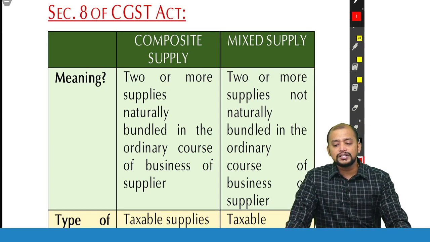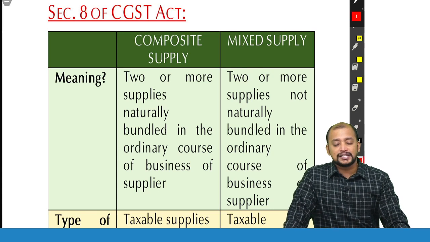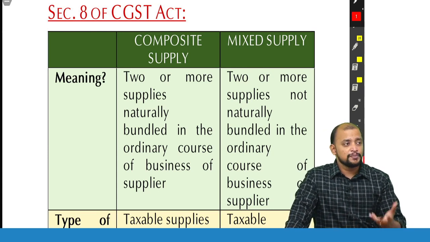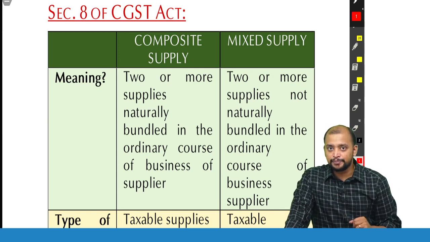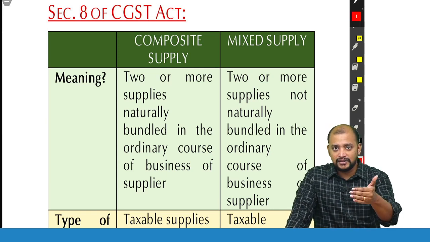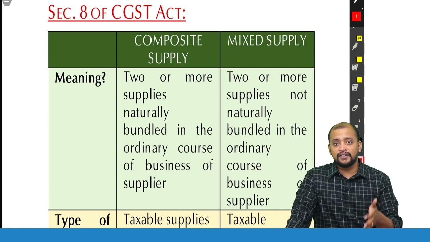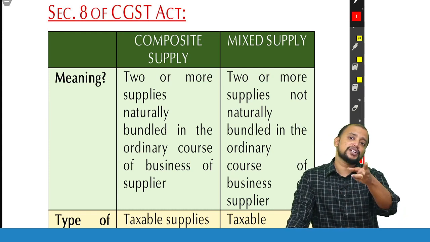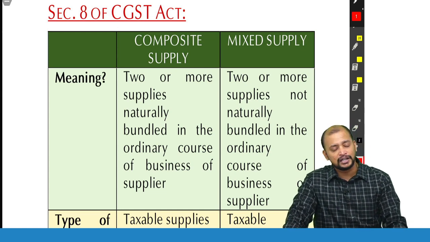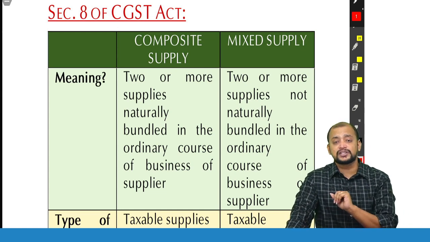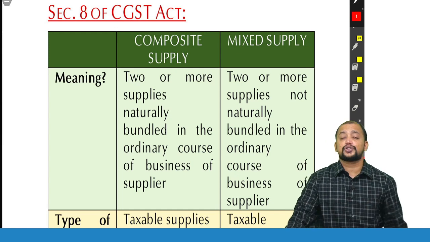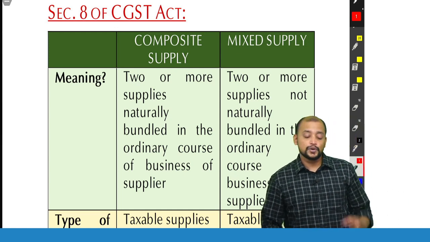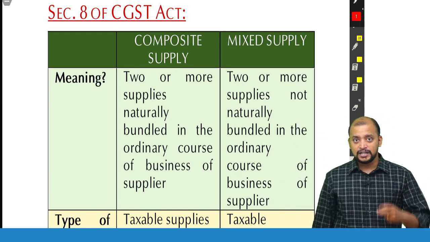So what is this? One cannot be supplied without the other means, for example, you travel in flight. When you travel in flight, insurance is mandatory, for example. Now, transportation and insurance both are naturally bundled. You buy an AC and you get installation. AC and installation is naturally bundled in the ordinary course of business. So one cannot be supplied without the other. That is the second point.